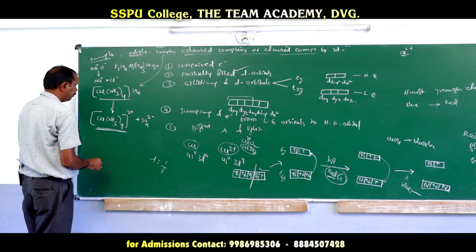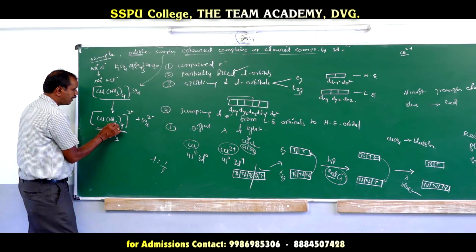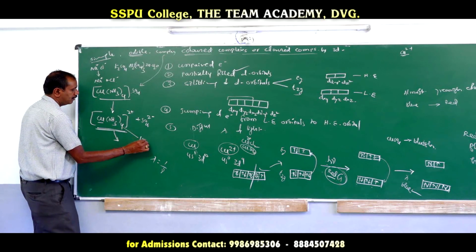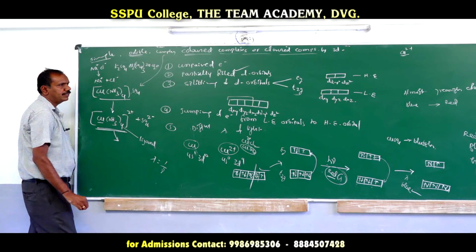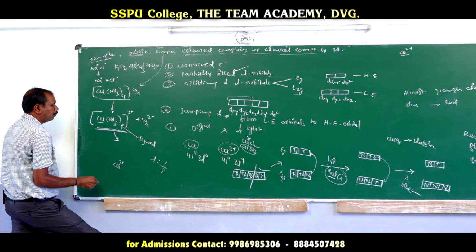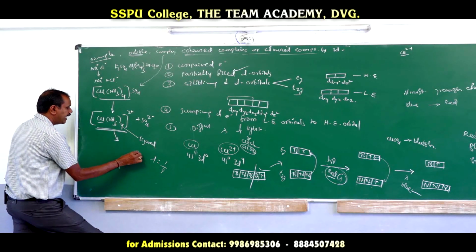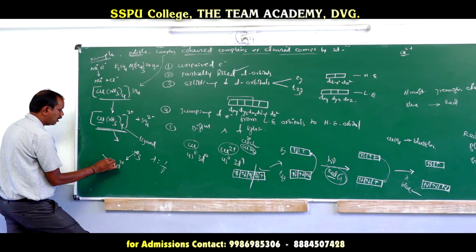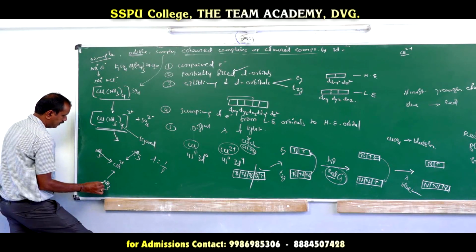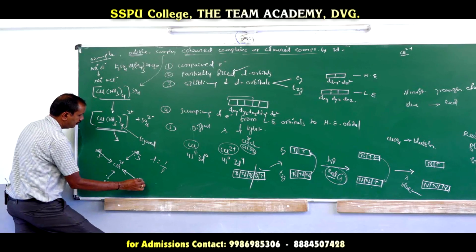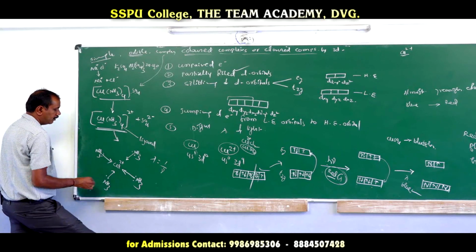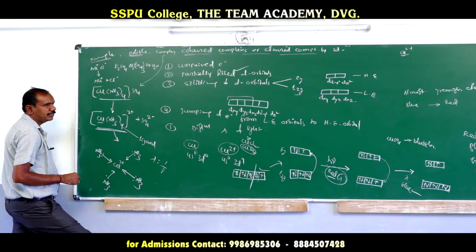What is a complex ion? It is made up of a central metal atom surrounded by ligands. What are ligands? Here the central metal ion is Cu2+ and the ligand is ammonia. A ligand is one which donates a pair of electrons. You see here, 4 ammonia molecules are there. These ammonia molecules are called ligands.